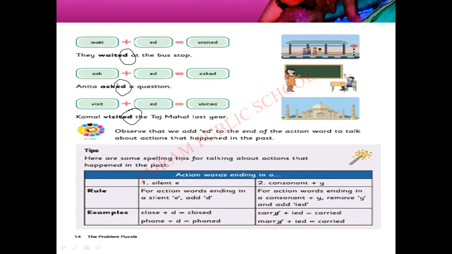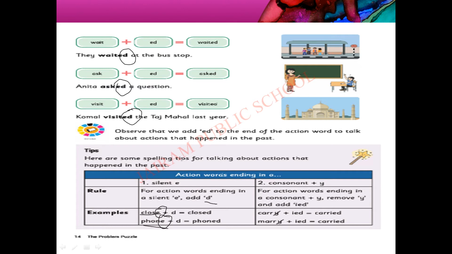Here are some spelling tips for talking about actions that happened in the past. Action words ending in a silent e, for example, close, phone. Whenever an action word ends with silent e, we have to add only d, because e is already present in the action word. Okay, not for all the action words, children, only silent e. If the action word ends with silent e, we have to add only d.